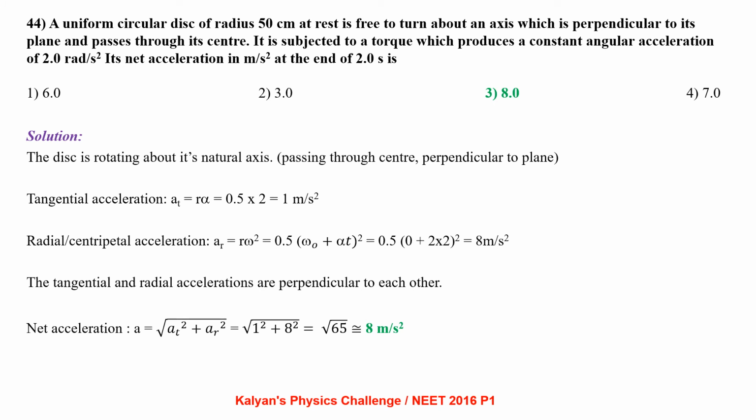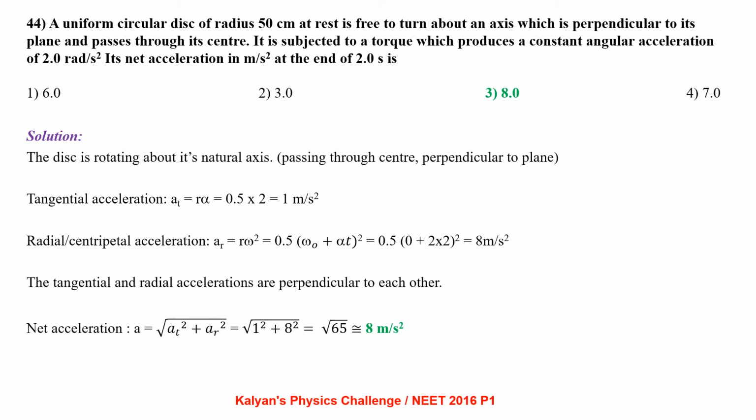A uniform circular disc of radius 50 cm at rest is free to turn about its axis which is perpendicular to the plane and passing through the center. It is subjected to a torque which produces a constant angular acceleration of 2 radian per second square. Its net acceleration in meter per second square at the end of 2 seconds is? It is given that the disk is rotating about its natural axis, that is the axis passing through the center and perpendicular to the plane of the disk.